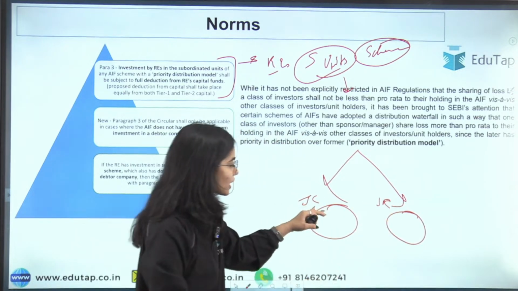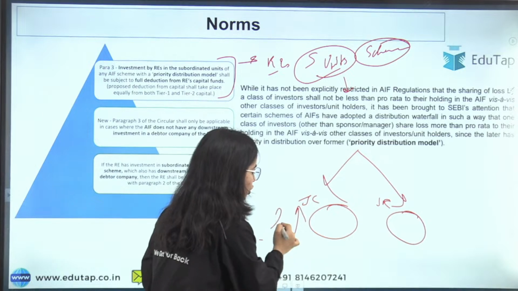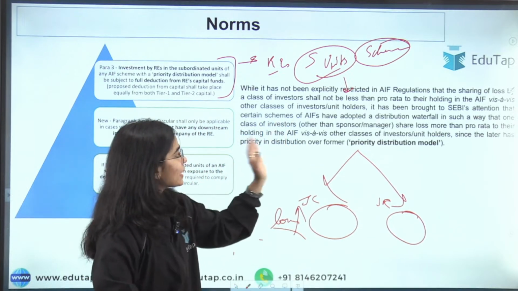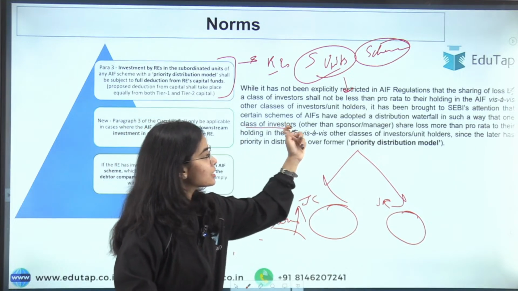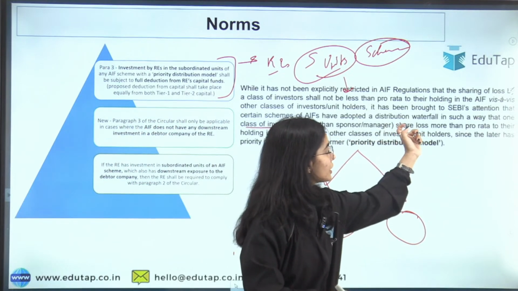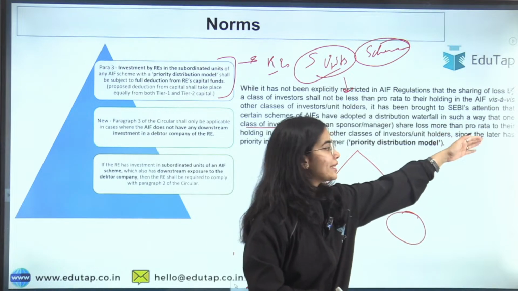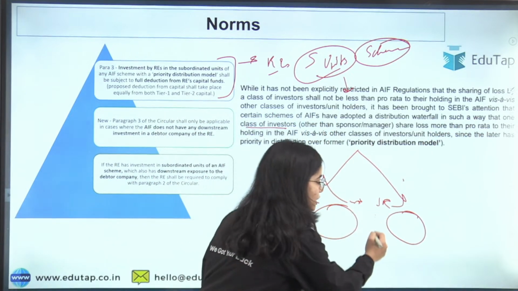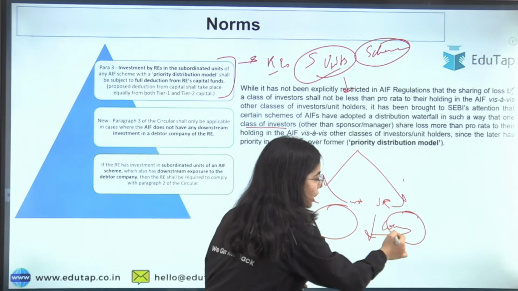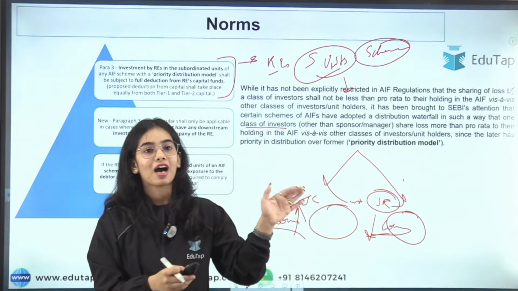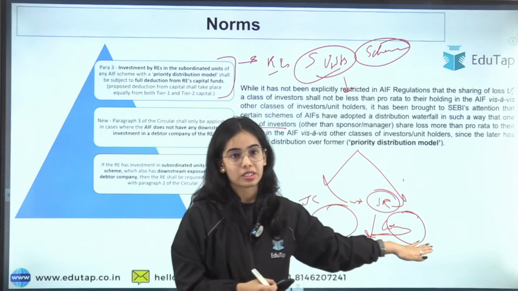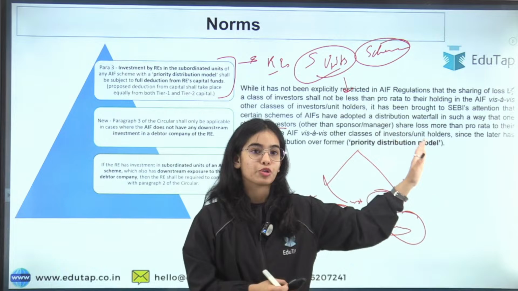Okay, the junior class has to pay more for the losses as compared to the senior class. So you can read here that a class of the investors will have a share of losses that will be more as compared to the other class that will have a lesser share in the losses. If it is a senior class, it will have a lesser share of the losses. Okay, so this was the priority distribution model.